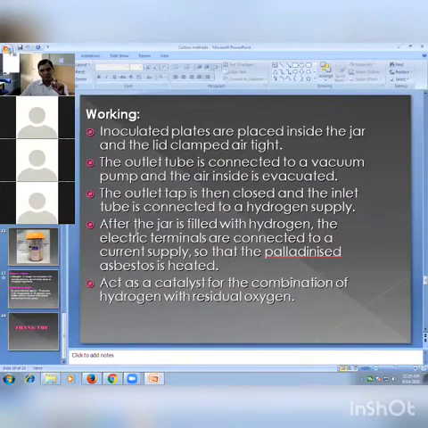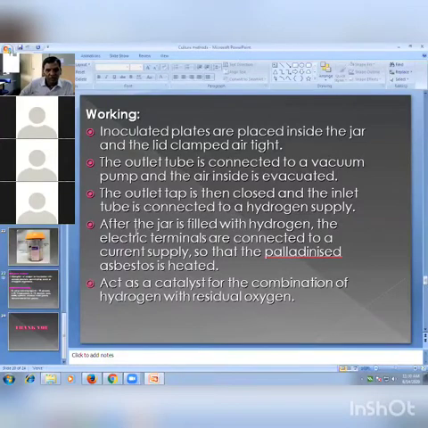So, controls. To check the efficacy of the McIntosh Fildes jar, we are using controls. You write down, there are two types of controls: biological control and chemical control. The biological control we are using is an aerobic organism. Inoculate the aerobic organism on one plate and keep it inside, for example, Pseudomonas aeruginosa. Pseudomonas aeruginosa is an aerobic organism. It always requires oxygen, a larger amount of oxygen, for growth.